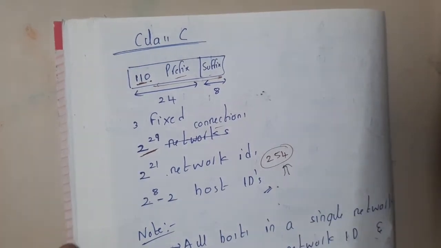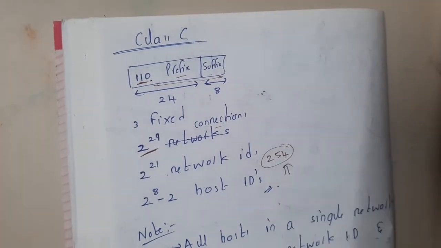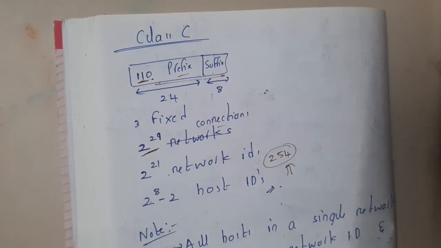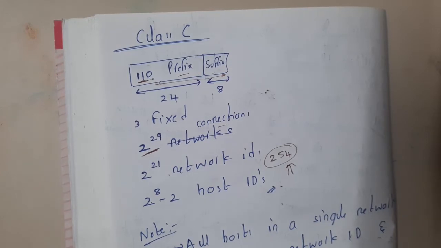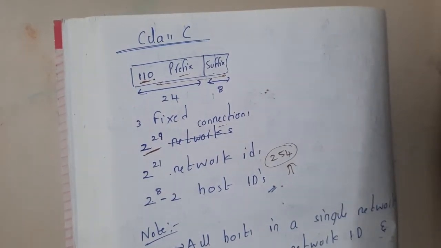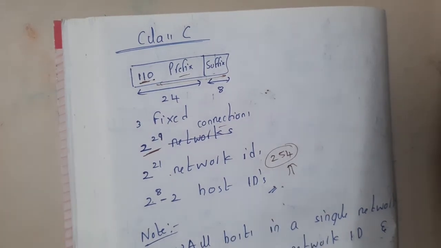If you are working in a college or school, there will be around 254 students in a single branch if you combine all the years, right? So in this way you can take some examples, guys. My examples are not that good, I do understand it, but you got the idea, right? Now there is a small funny question here.